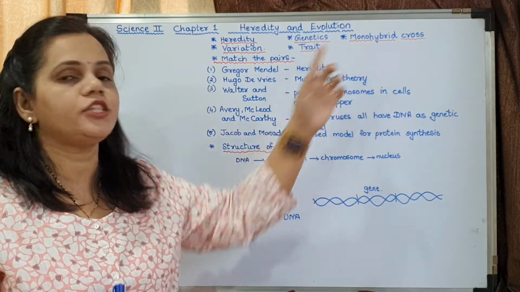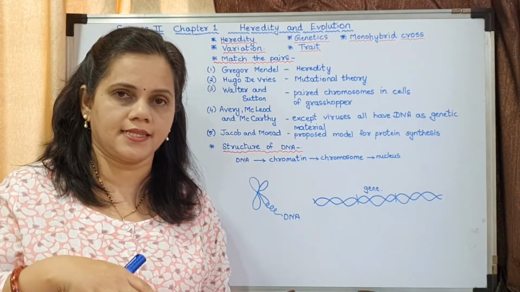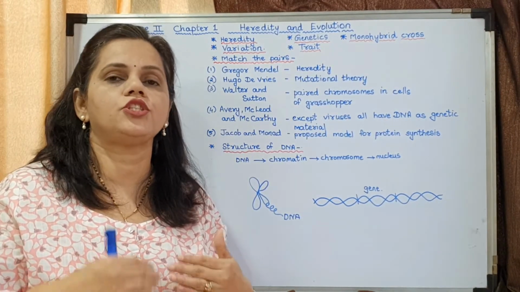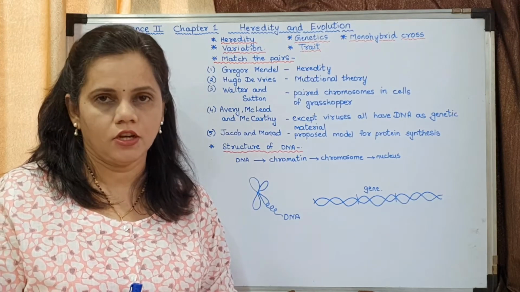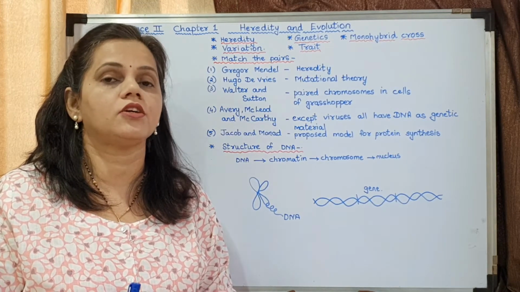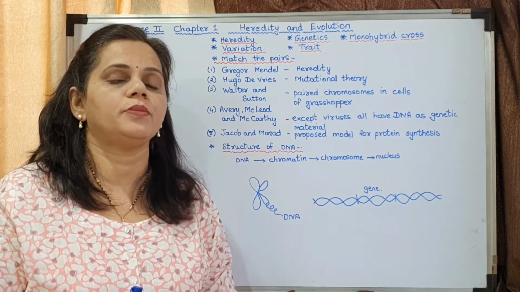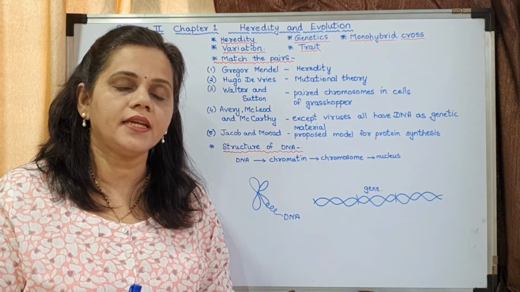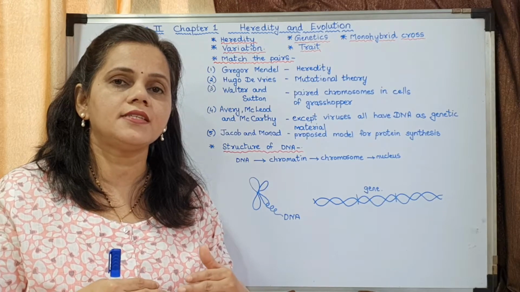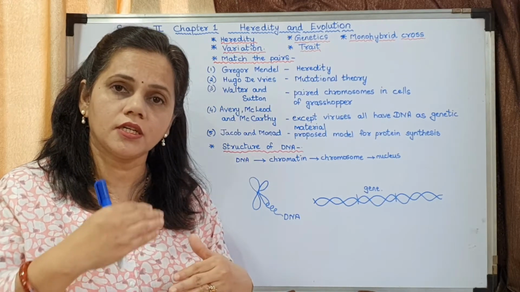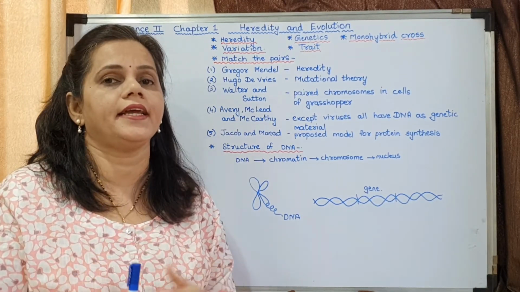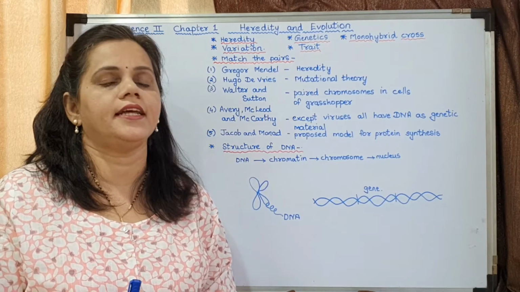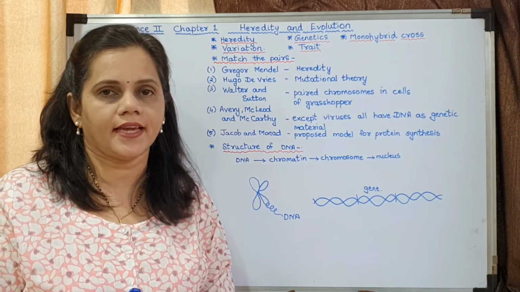Now the next is dominant and recessive. Dominant means which is shown in every generation. A dominant characteristic is always shown. A recessive characteristic means a characteristic which is not shown, which is hidden. That is said to be a recessive characteristic.